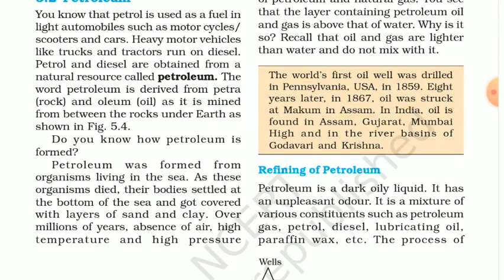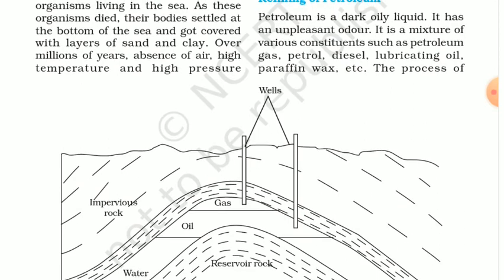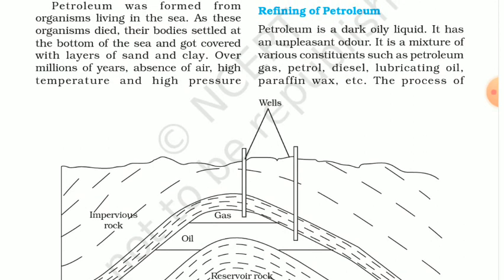Remember this, okay? Now the question arises, if we can easily find petroleum in between the rocks and dig it out, how can we refine this petroleum? To refine this petroleum, we use a refinery. Petroleum is a dark oily liquid with an unpleasant odor, and it's a mixture of various constituents such as petroleum gas, petrol, diesel, lubricating oil, paraffin wax, etc.